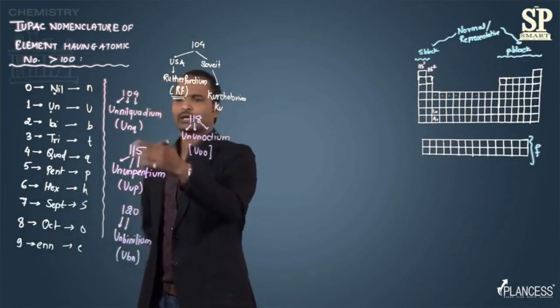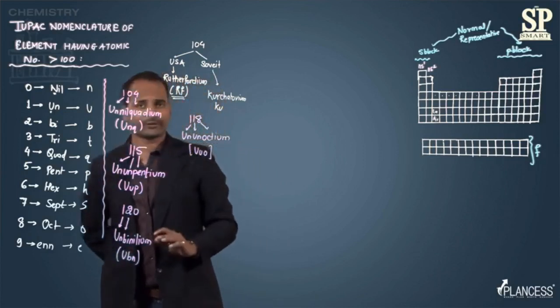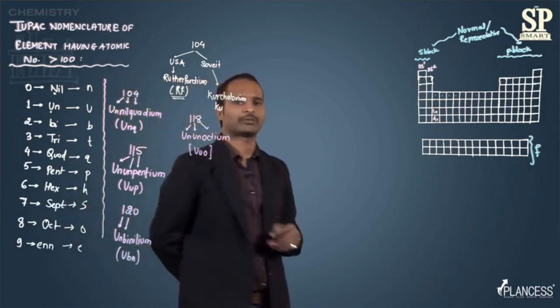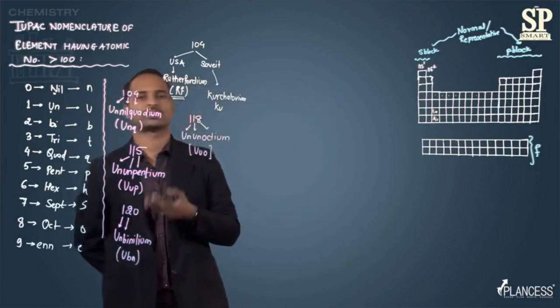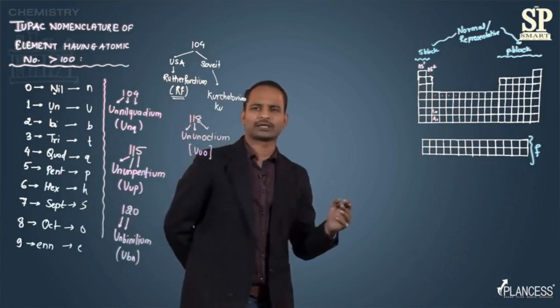So 104 is unnilquadium. If there is a 105, then it will be unnilpentium. If it is 106, I will call it unnilhexium. If it is 107, unnilheptium, like that.